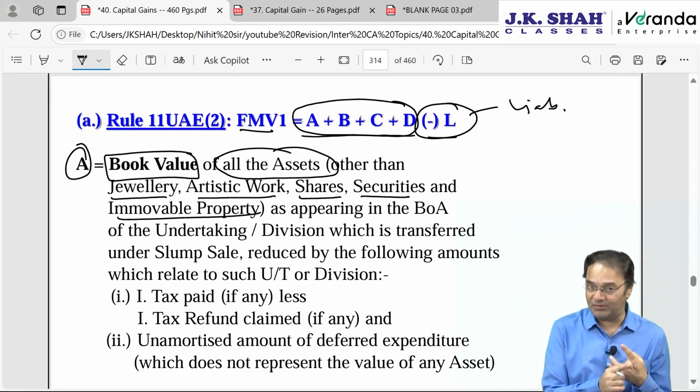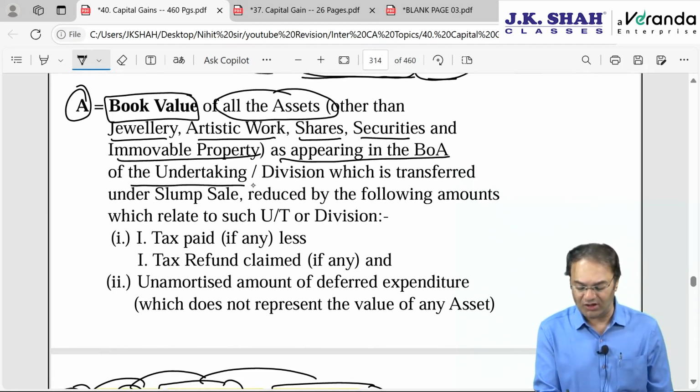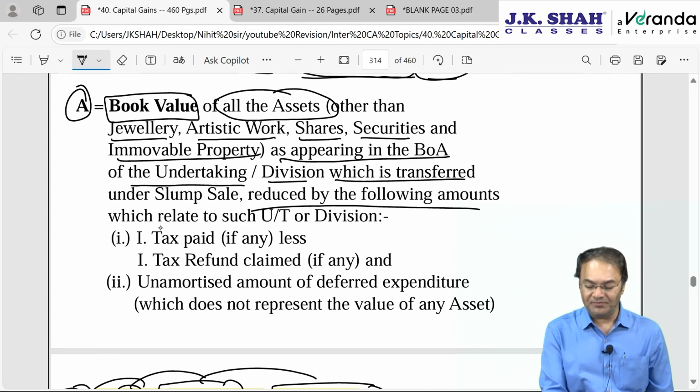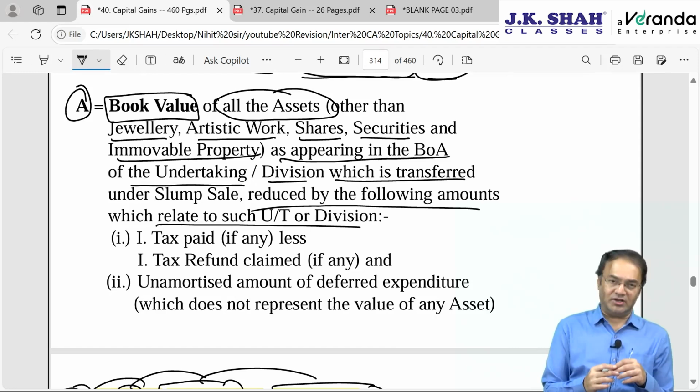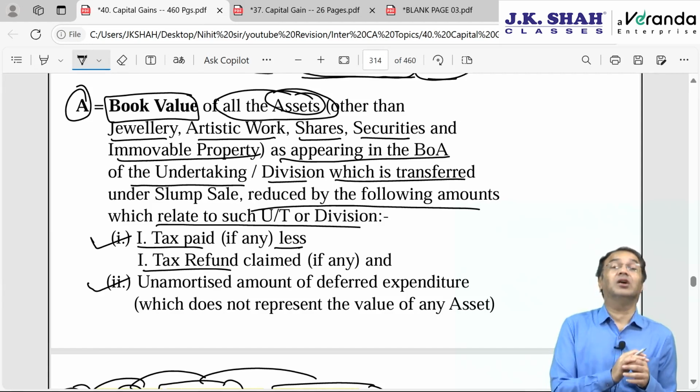For a non-depreciable asset, it will be cost price or the book value as appearing in the books of accounts of the undertaking or division which is transferred under slump sale, reduced by the following 2 items which relate to the undertaking or the division. 2 items to be reduced from the book value of assets other than the 5 assets. Number 1, income tax paid minus income tax refund, if any. And second is unamortized expenditures, that is preliminary expenditures to the extent not written off.